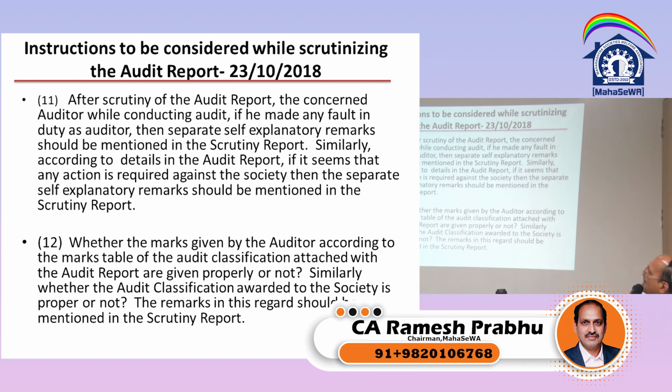After scrutiny of the audit report, if the concerned auditor, while conducting the audit, made a fault in duty as the auditor, then separate self-explanatory remarks should be mentioned in the scrutiny report. Similarly, according to the details in the audit report, if any action is required against the society, then a separate explanatory report. So that means action to be taken against the auditor, action to be taken against the society, is also required to be given by the special auditor. Whether the remarks given by the auditor are according to the marks table of the audit classification. There are certain audit classification marks also. As far as housing societies are concerned, there is no audit classification mark, but we can also prepare one set of audit classification marks if you so desire.